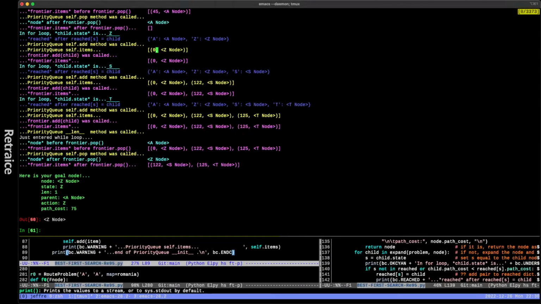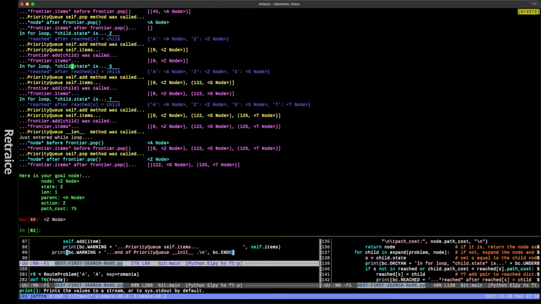Now our score for this first child node, Z, which also happens to have a state of Z, our goal state, and our best first search is too dumb to stop. That's okay. I still like you, best first search, but this is ridiculous. Is 0, so that should have been assigned. Okay, but anyway, frontier.add is called, and just like PriorityQueue self.add, because they're the same thing, they end up in the same state. Who would have thunk it?